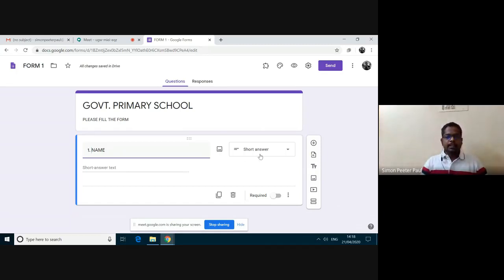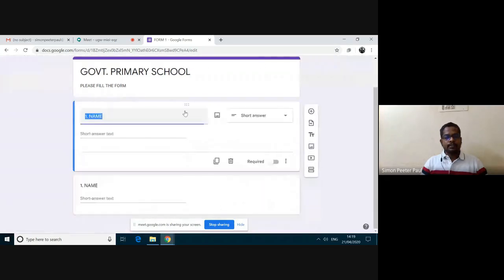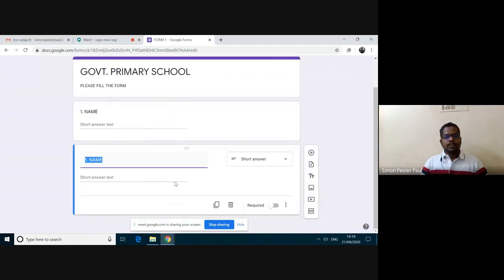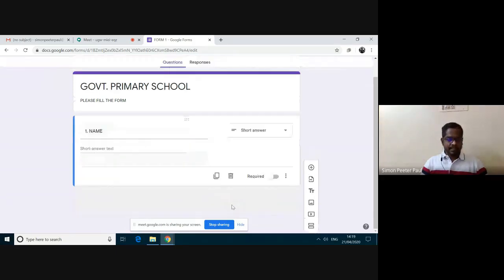And then the second, then I have created this one. I want another question. First one I selected short answer here, and then I type name. And then I see here there are some options given here. The first one is duplicate. If I want to duplicate this box, if I click this one, it gets duplicated. See, this one and this one. Suppose if I don't want this question, I can simply click this delete button. It gets deleted.